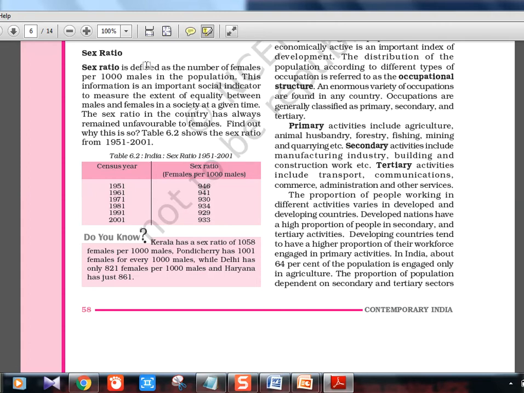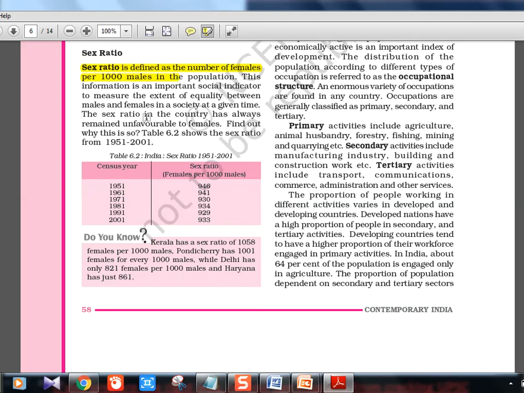Sex ratio again is defined as the number of females per thousand males. Another thing in the news yesterday was the gross enrollment ratio. That is again in education: gross enrollment ratio is actually how many people are enrolling themselves for higher education, that they are not stopping their school in the middle. Same way there is the gender parity thing, where how many girls are joining compared to the number of boys. So such kind of things, when you hear the term, you will immediately know what it is related to.